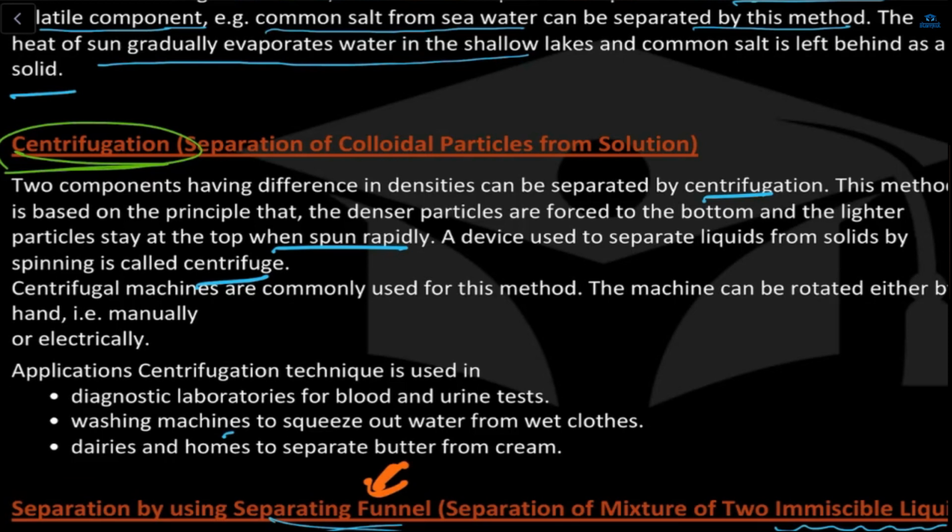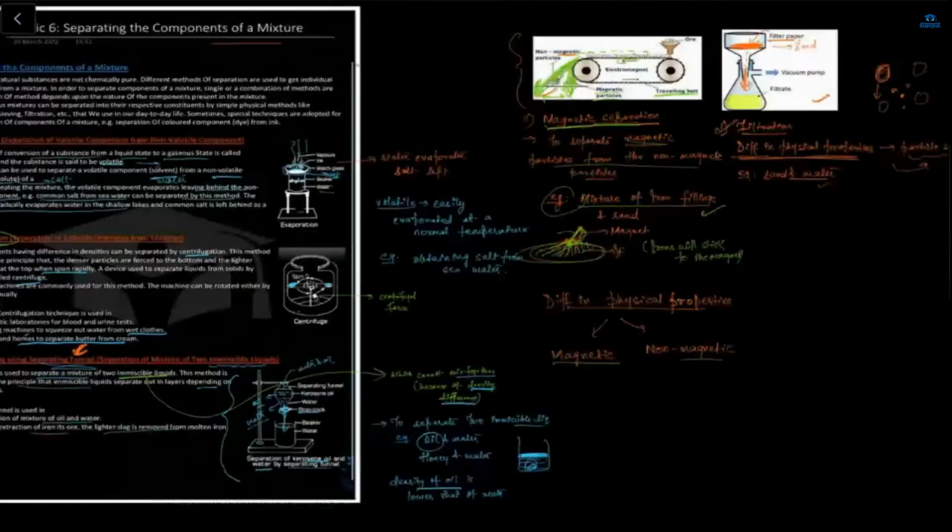Washing machines squeeze out water from wet clothes. This is also a type of centrifugal force; the washing machine squeezes out the water from your wet clothes. In dairies and homes, butter is separated from milk, meaning the butter is separated from the cream, so the centrifugal force is applied here too. Okay. Yes, ma'am. Shazan, okay?